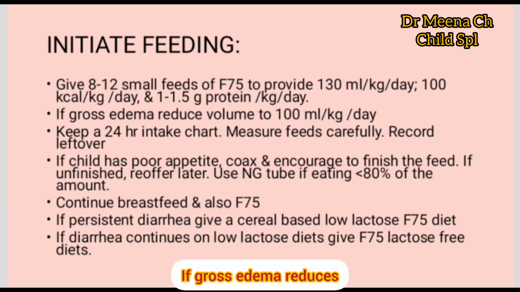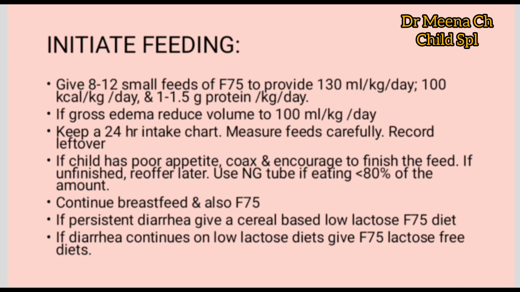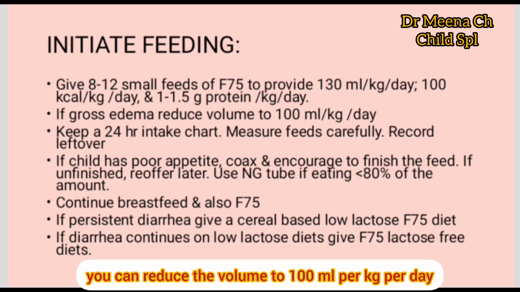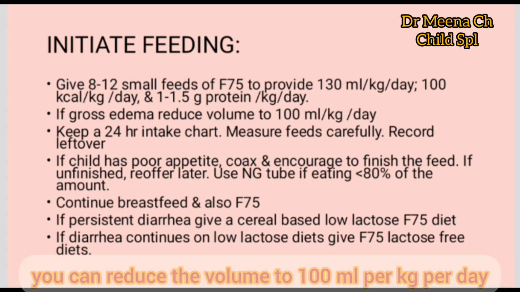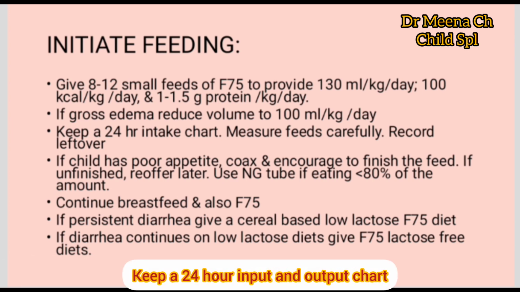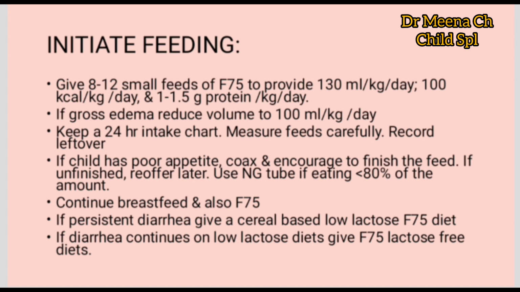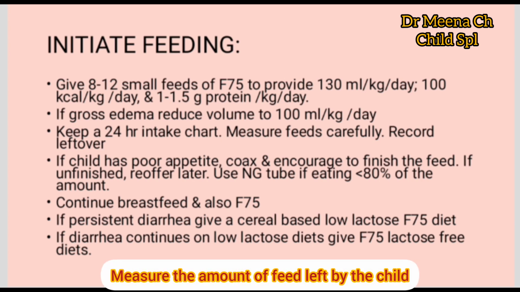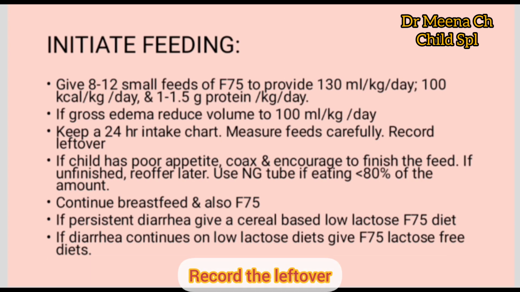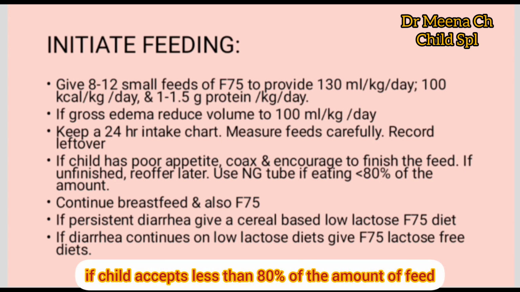If gross edema is there, you can reduce the volume to 100 ml per kg per day. Keep a 24-hour input and output chart. Measure the amount of feed left by the child. Record the leftover. If the child has poor appetite, try to finish the feed, or if unfinished, re-offer later. Use an NG tube in case the child accepts less than 80% of the amount of feed.